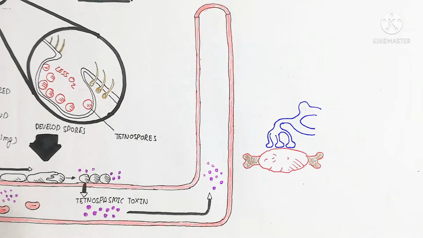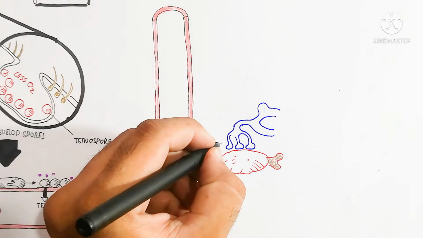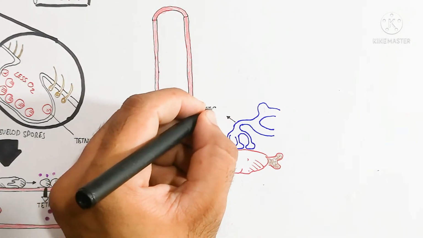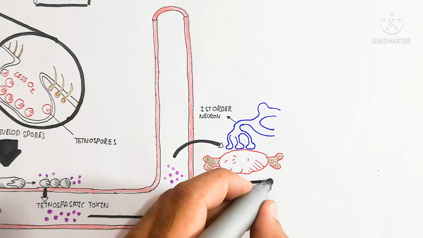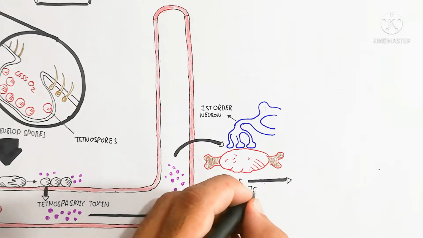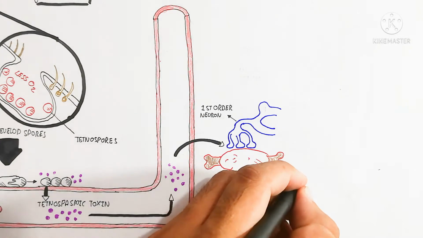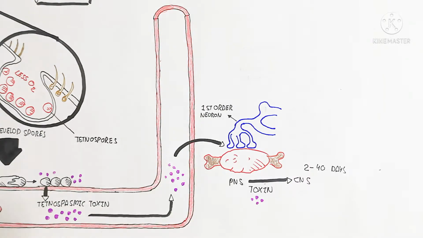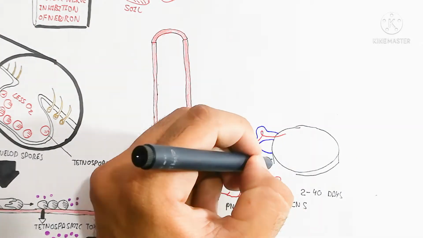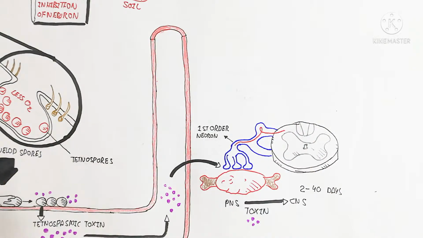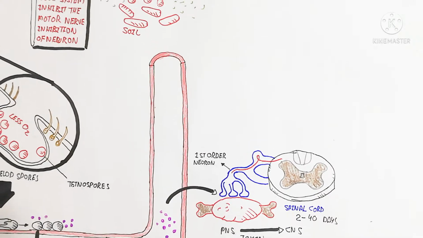So here is the muscle, which is attached to the sensory neuron. First, let's begin to understand the nervous system. Here is the muscle fiber, for example, which attaches to the sensory neuron at the neuromuscular junction. This neuromuscular junction is the first order neuron. This first order neuron moves into the second order neuron from the spinal cord, where the interneuron is also present.